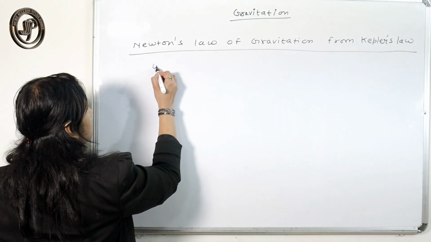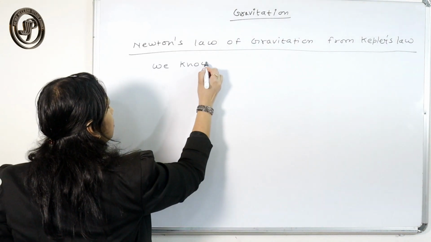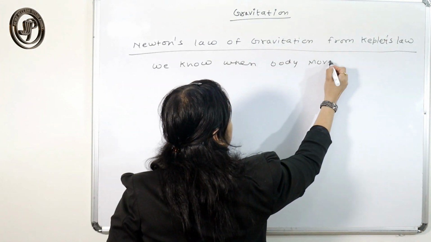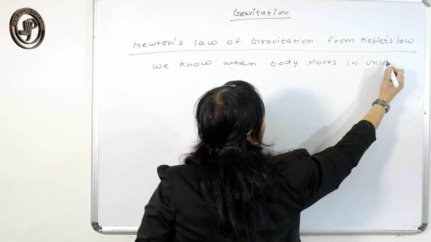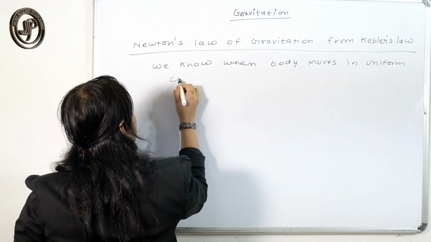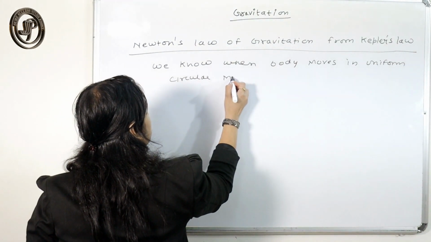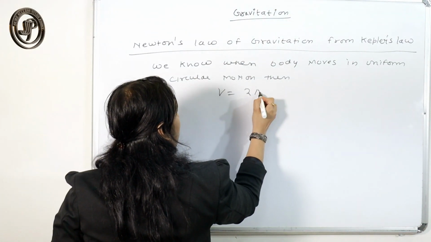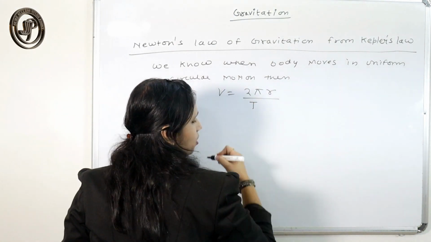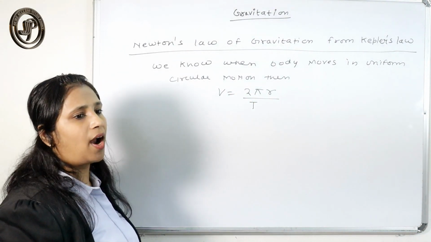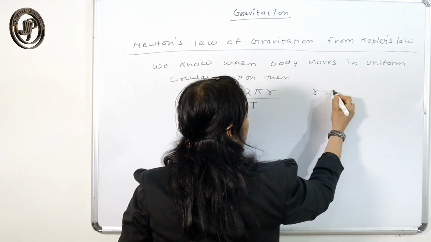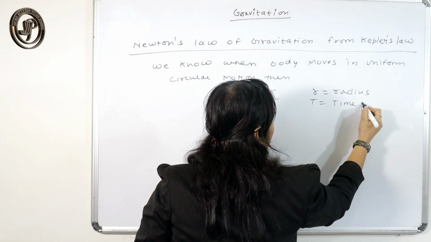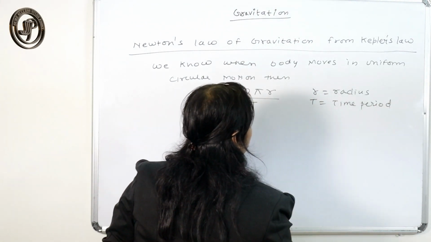So here first we have to write: we know when a body moves in uniform circular motion, then the velocity will be 2 pi r upon T, that we did, where r is the radius of the circular path and T is the time period. Okay, T is the time period.